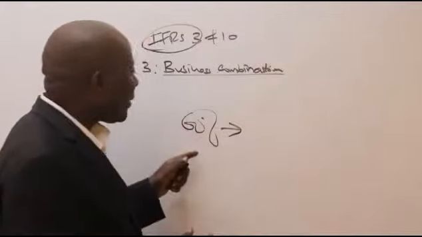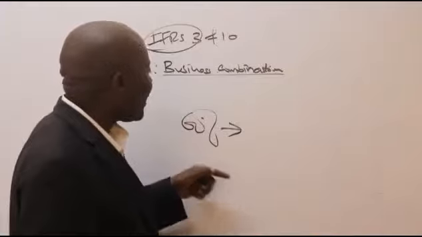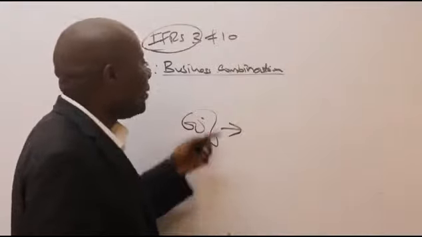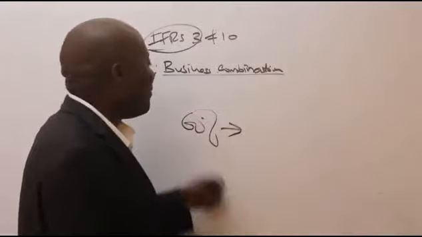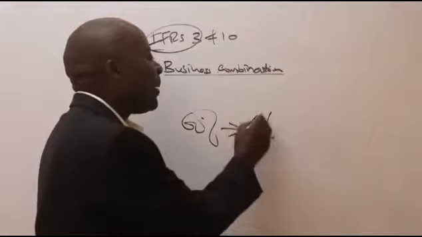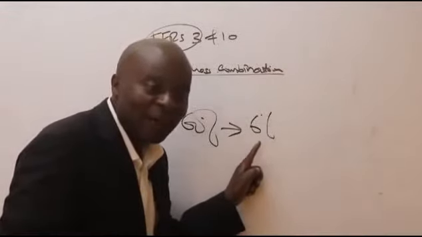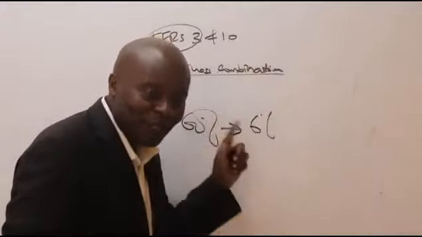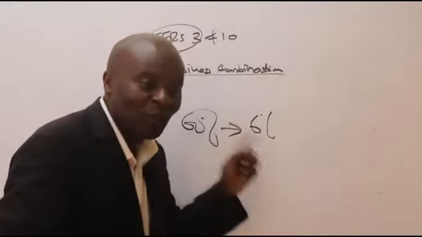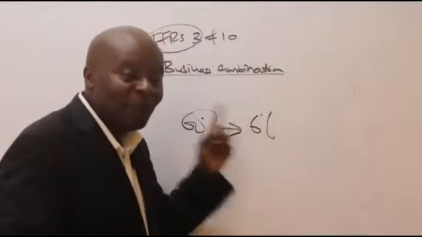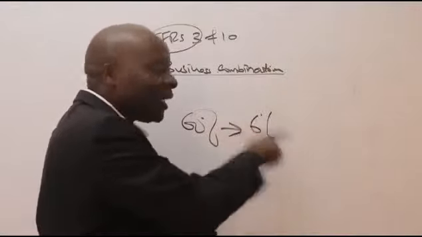So if this remaining 60% is distributed among, say, just 10 shareholders, each one of them will have a paltry 6%. So who becomes the king? The one who had 40% is the one who will be calling the shots, because 40% is bigger in comparison to what the other shareholders have.